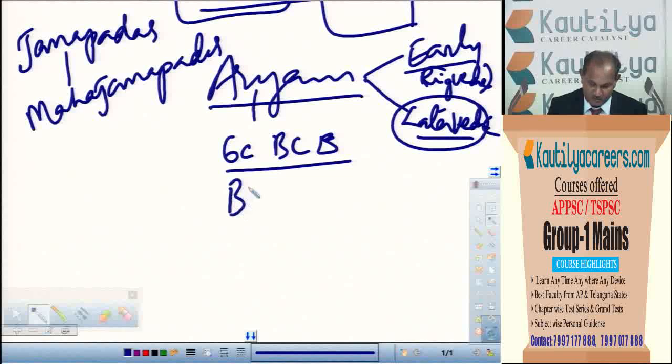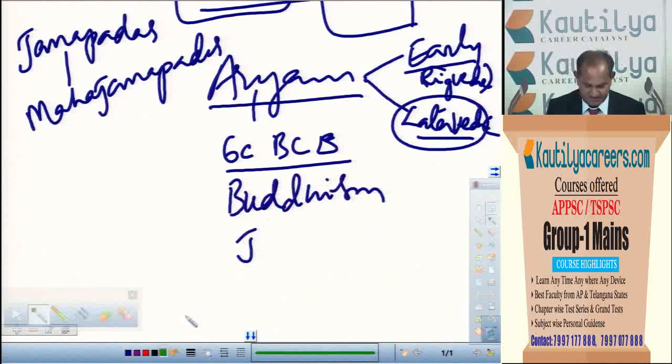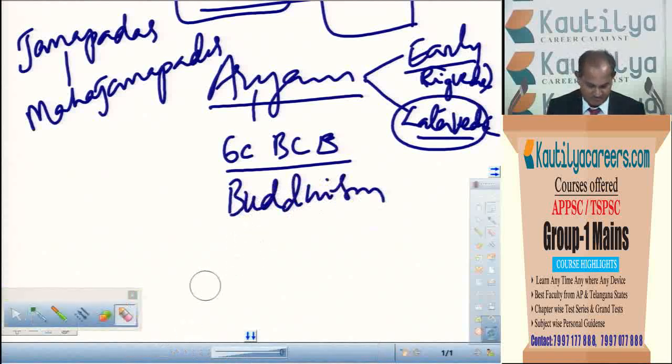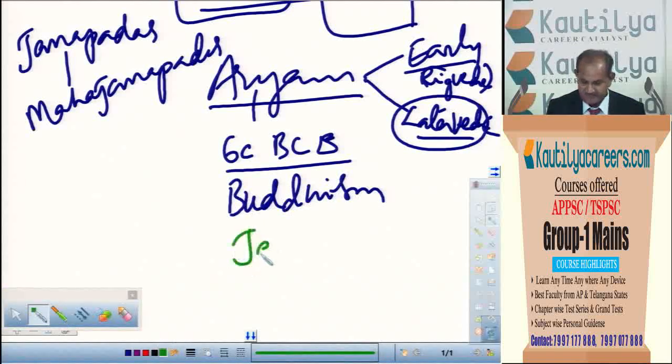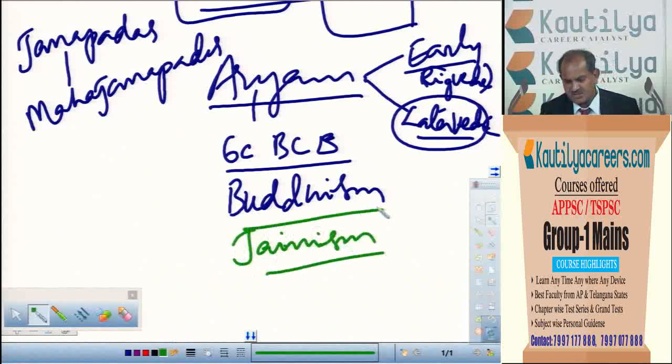They were Buddhism and Jainism. So even questions can be asked on Buddhism and Jainism also.